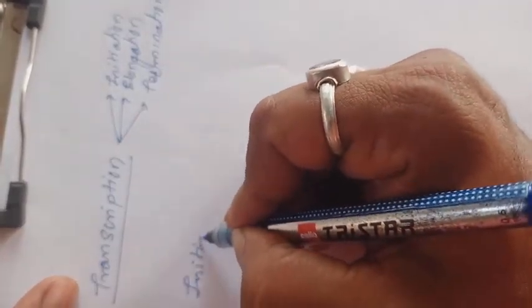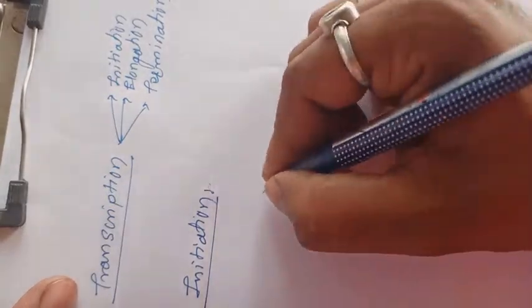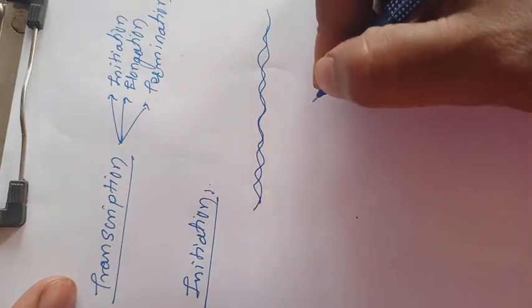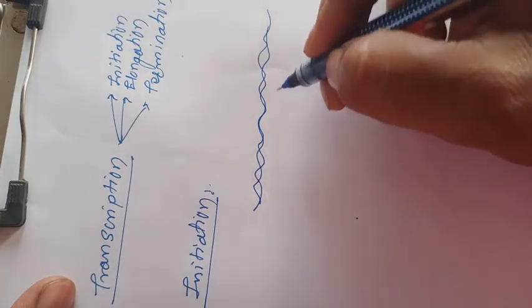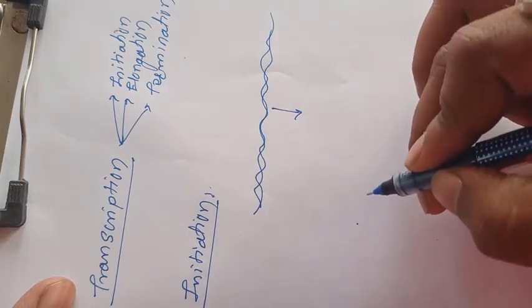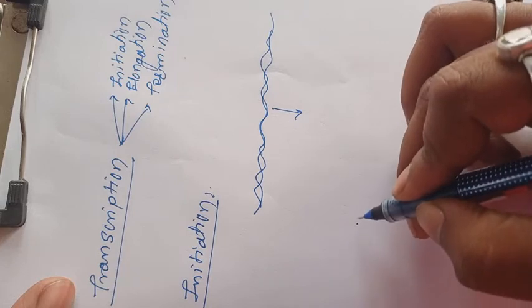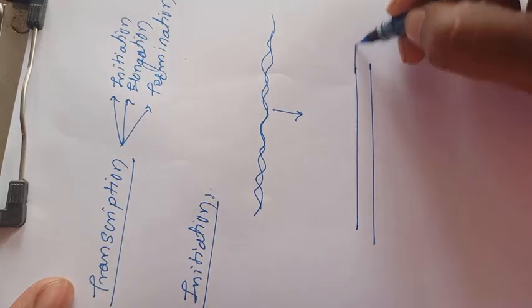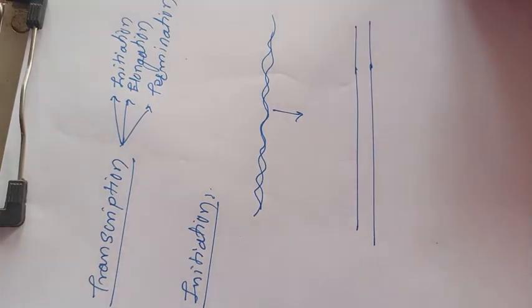So, what steps are carried out in the initiation? Initiation means it is the beginning or start of transcription. It is a double-stranded DNA. Into this double-stranded DNA, specific regions get converted into the single-stranded one. Before that, the double-stranded DNA requires the binding of RNA polymerase, the important enzyme responsible for the conversion of double-stranded DNA into single-stranded RNA. This is RNA polymerase.